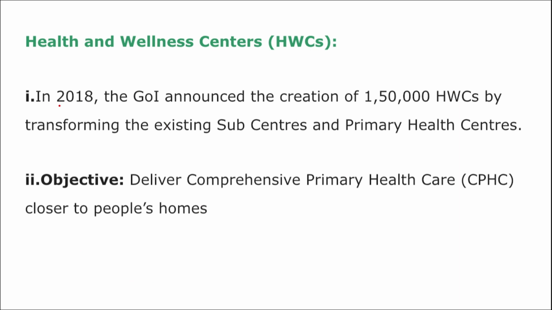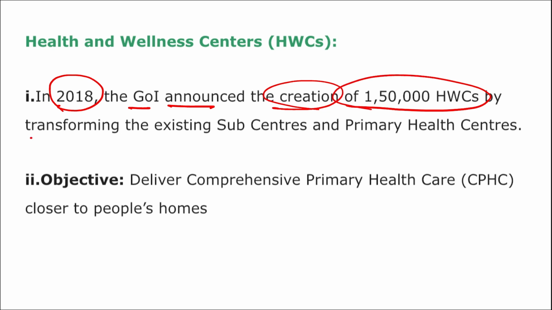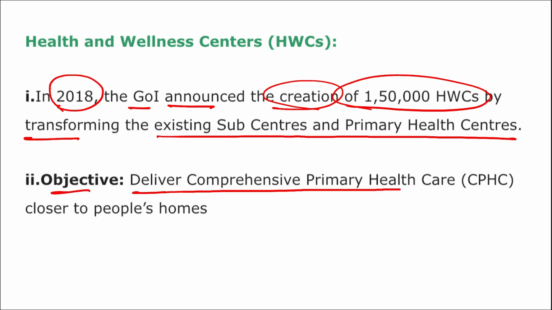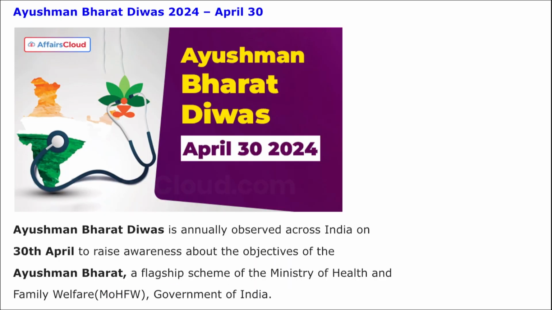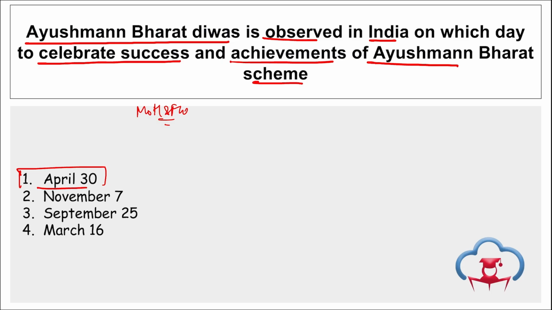If we talk about this health and wellness centers, in 2018, Government of India announced the creation of 1,50,000 health and wellness centers by transforming the existing sub centers and primary health centers. Objective here is to deliver comprehensive primary health care closer to the people's home. Right? And Ayushman Bharat, this was launched in 2017. Correct? So coming back, this Ayushman Bharat Divas is observed on 30th of April in India.